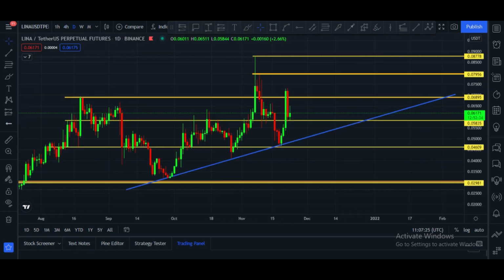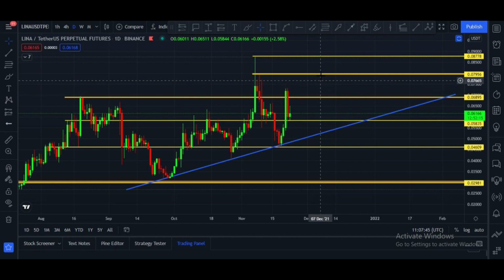Let me please show you the daily chart. This is the daily chart. Lena is at 6.1 cents right now, and the major support area in the daily chart is at the 5.8 cents price area. This is the major trend line of Lena. Here you can see several touches, and after every touch price bounced back towards the upside.